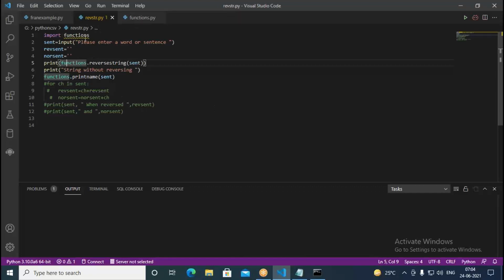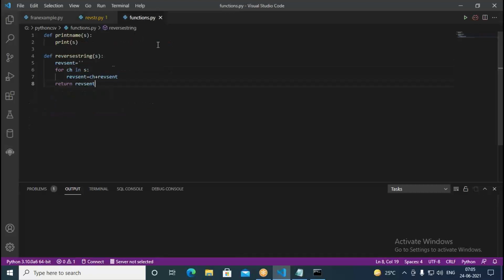Just the file name is enough for you. So functions is the file name. When you write functions dot reverse string, it's going to call the reverse string function. Similarly, when you write print name, it's going to call that particular print name function. So two functions are getting called in this. Like this, you can define your own module and you can use that module in your code.